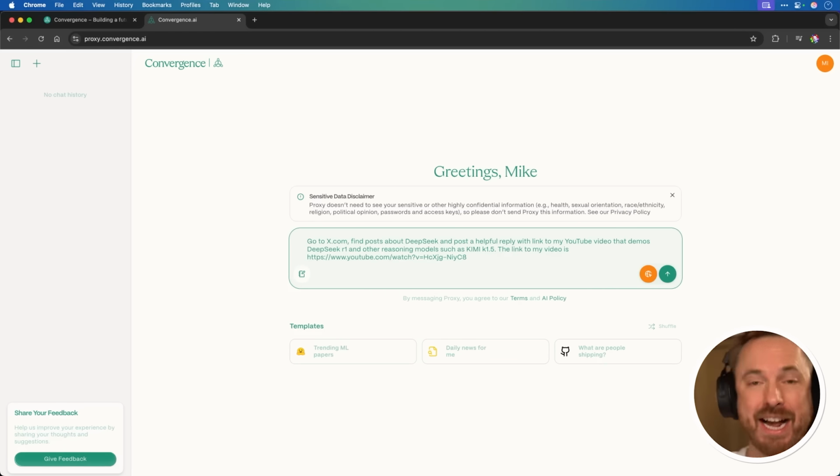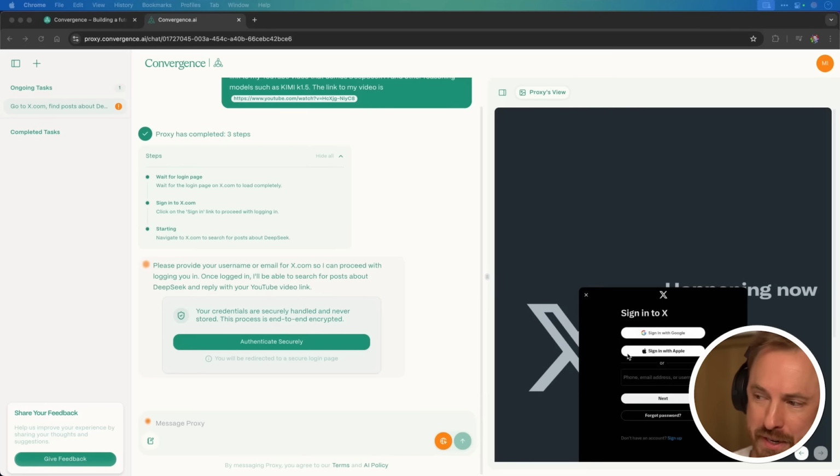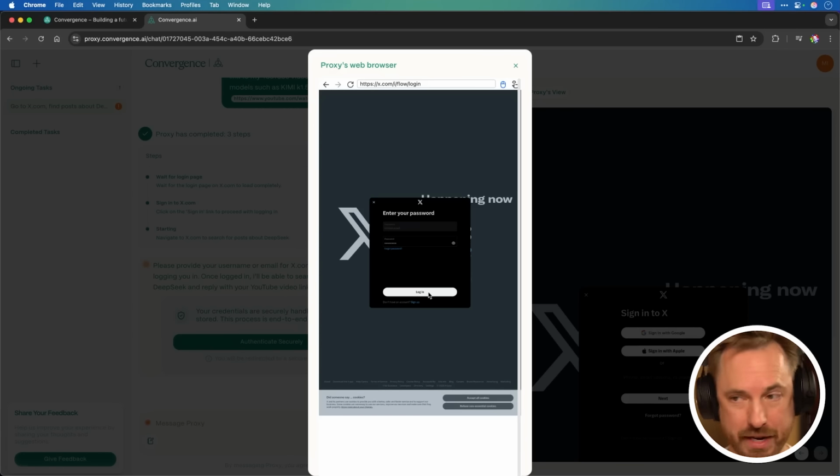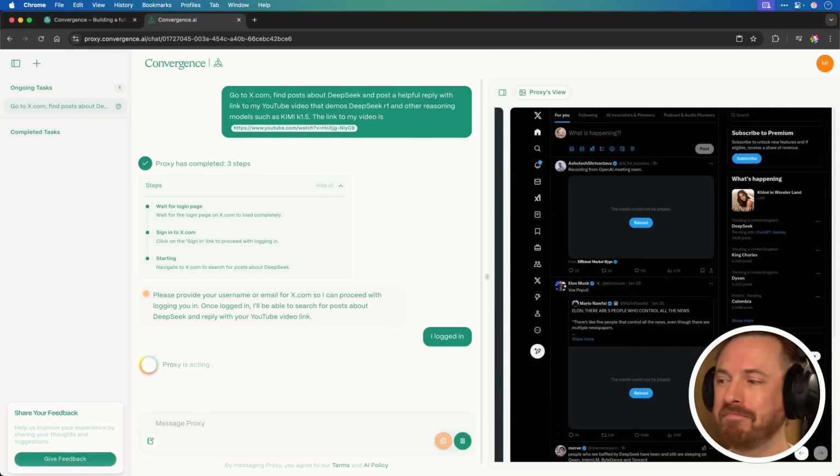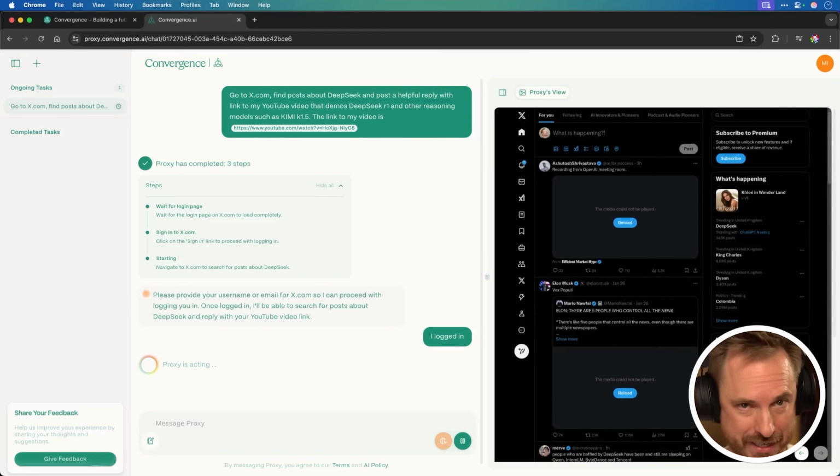Okay, you can already see it's got to the stage where it's got to the sign-in prompt. Now it needs me as the human in the loop to actually authenticate with X. Now, rather than signing in here in the actual Proxy browser view, I can just authenticate securely by clicking this one button. And once I've entered my username and password, I just click Login in this Proxy web pop-up browser. Now I've told the agent that I logged in, and boom, it can refresh and access my X account.